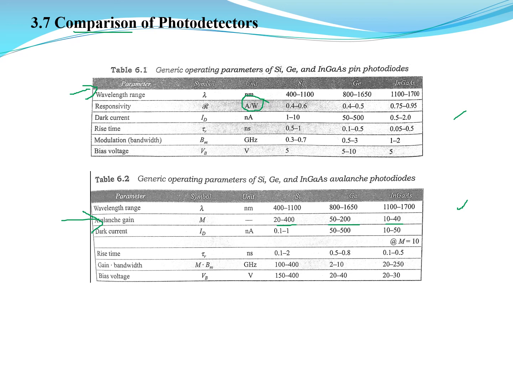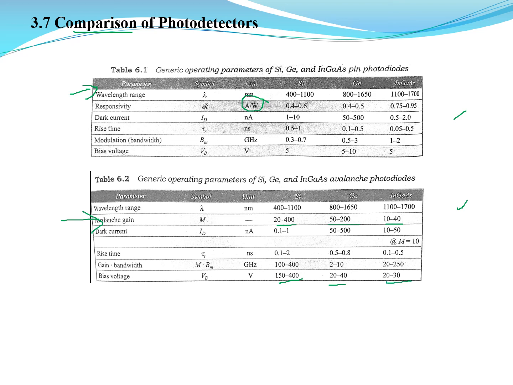And coming to the bias voltage for the PIN photodiode, if silicon material is used, it is 5 volts, for germanium it is 5 to 10 volts, and for indium gallium arsenide it is 5 volts. Whereas in the avalanche photodiode, the bias voltage required is very high. That is, for silicon, it is 150 to 400 volts, for germanium it is 20 to 40 volts, and for indium gallium arsenide it is 20 to 30 volts.